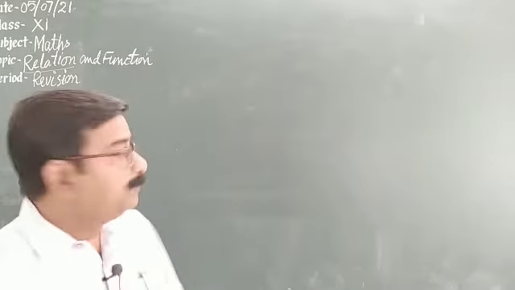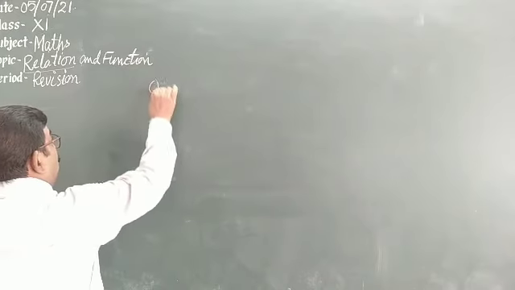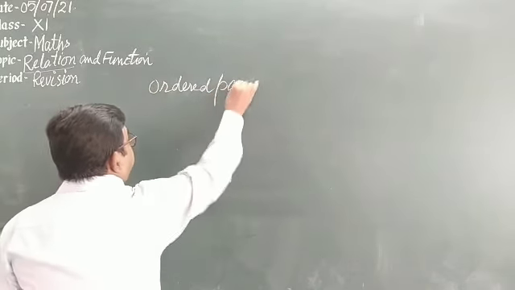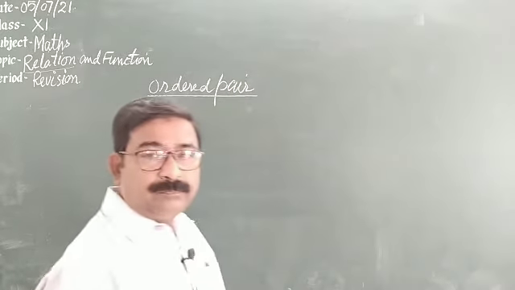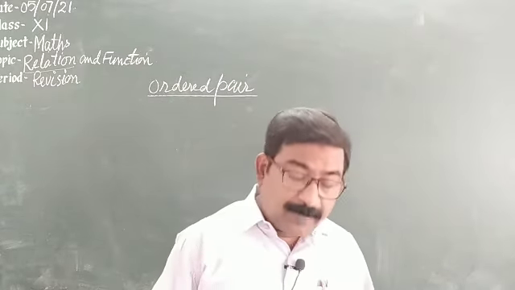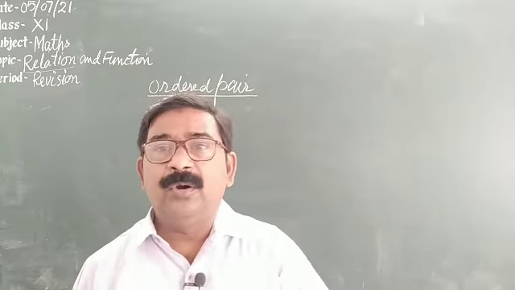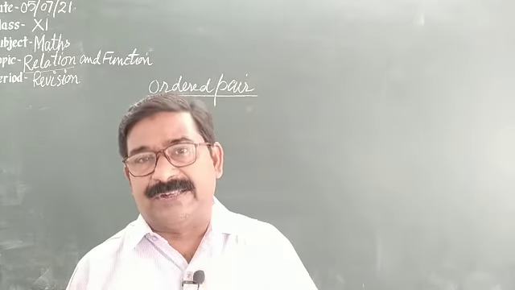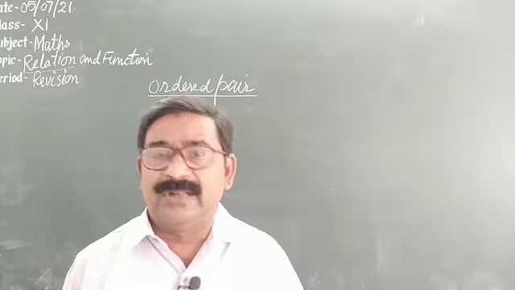So the first thing in relation and function we need to know is ordered pair. What is ordered pair? By its meaning, a pair in order, pairing the elements of two sets in order, that is ordered pair.